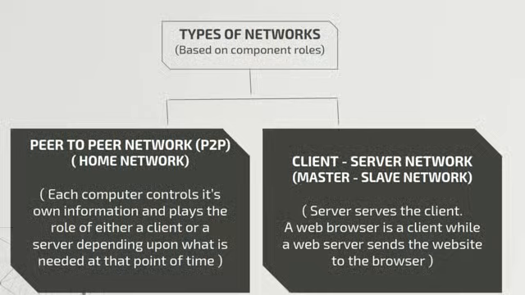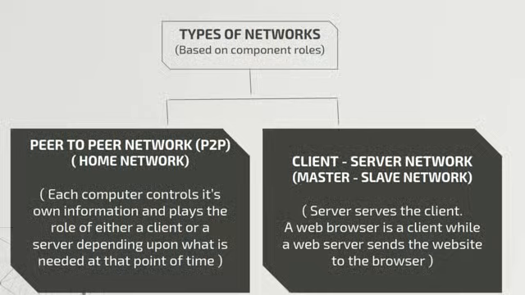Here each computer controls its own information and plays the role of either a client or a server depending upon what is needed and at what point of time. That means both the client and the server are of the same ranking. That means they can become the client as well as the server, and both are independent on their own. And so each computer can control their own information.